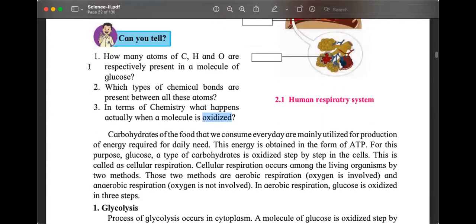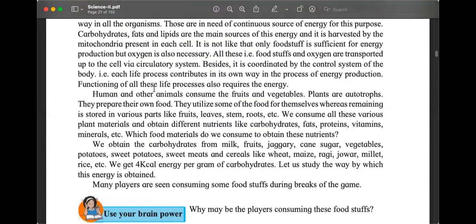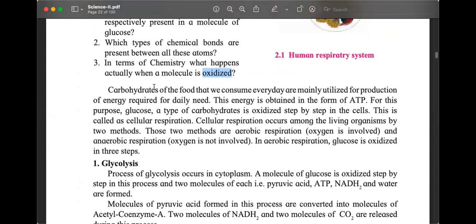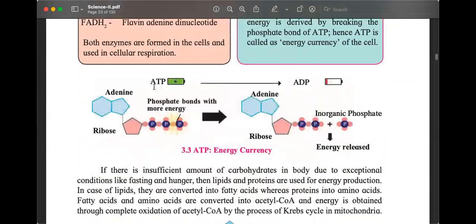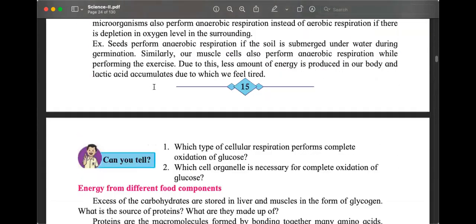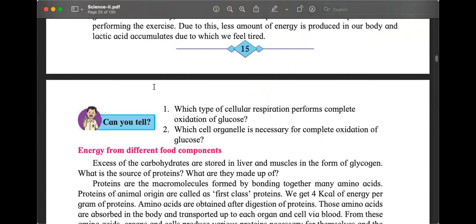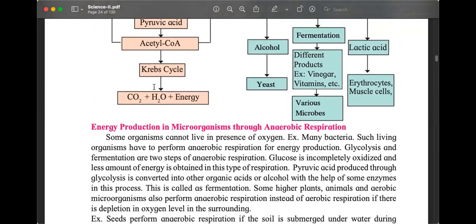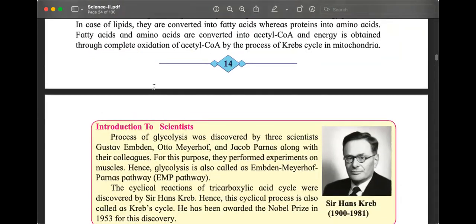You will find the answers for question number 1, 2, and 3. Can you tell here on this page, which you can find out, and we have discussed most of this. You will read properly page number 12, page number 13, page number 14, page number 15, till page number 15. 12, 13, 14, 15, 4 pages. Please read the best you can so that we can study together.